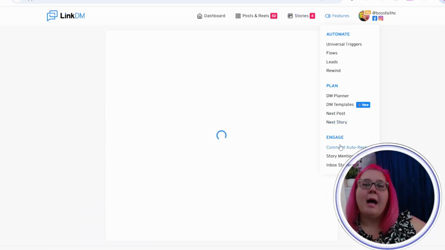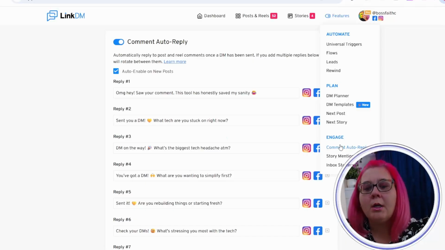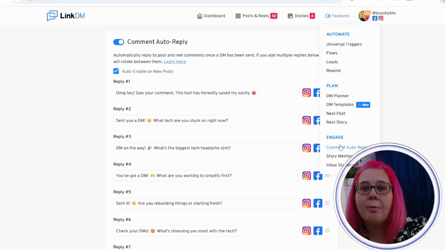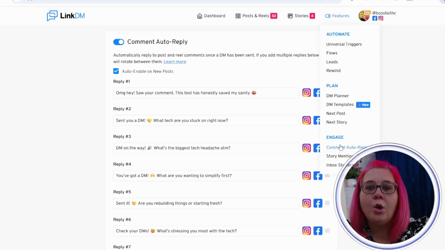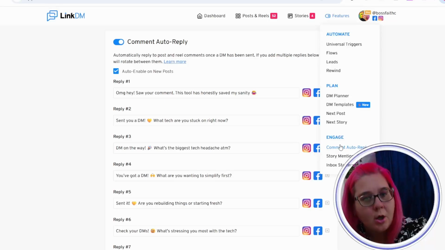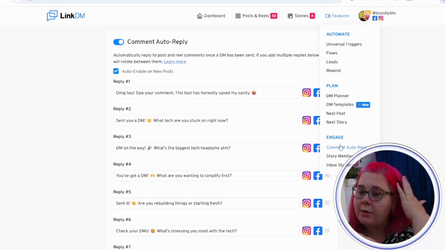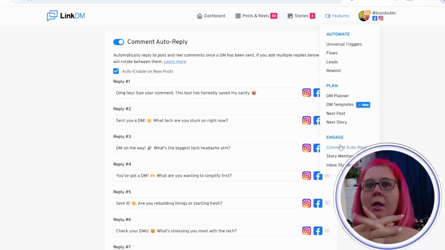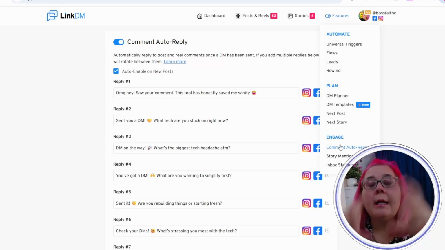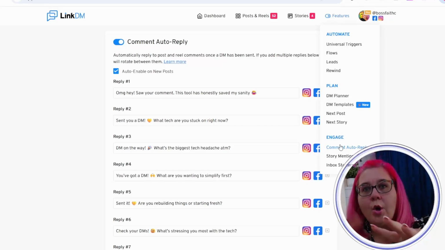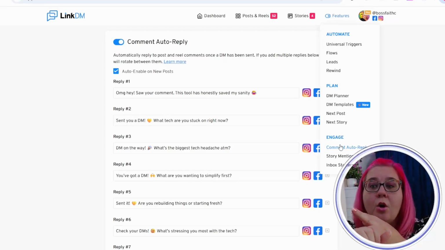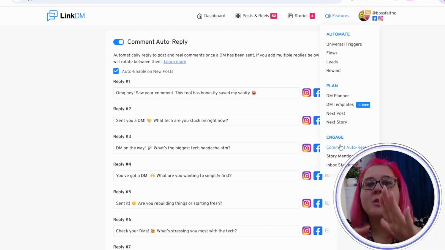Comment auto reply is what you see when someone comments on your post with the trigger word. These are the replies that go out. Now, I will warn you that if you have a post that goes viral and suddenly it's sending out a lot of these, because it'll rotate through these, Instagram may pause your account. It may slow down your commenting or restrict your account if there's too much going out, because it will see it as bot behavior. So just be mindful.